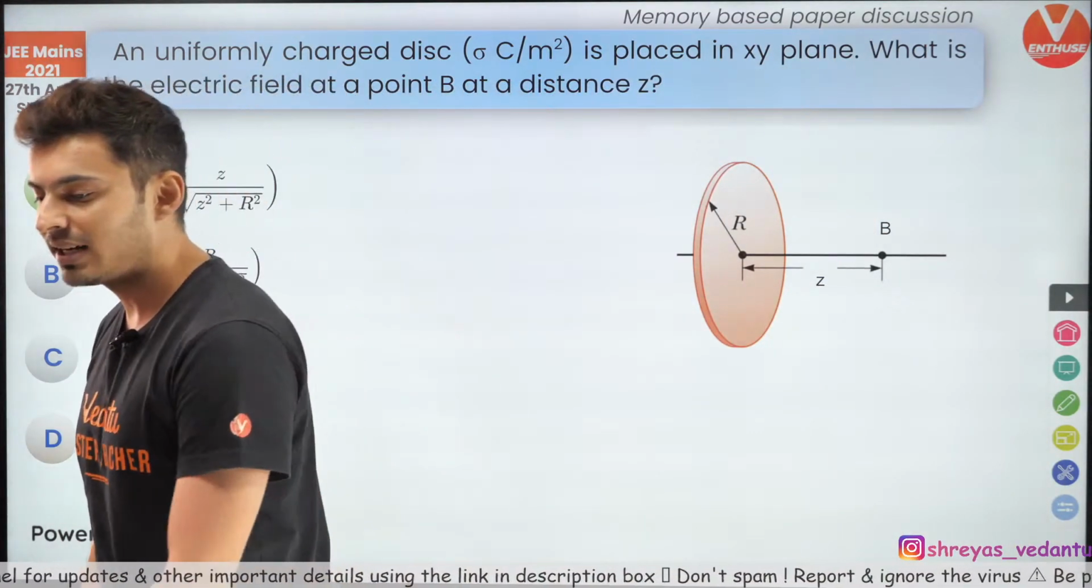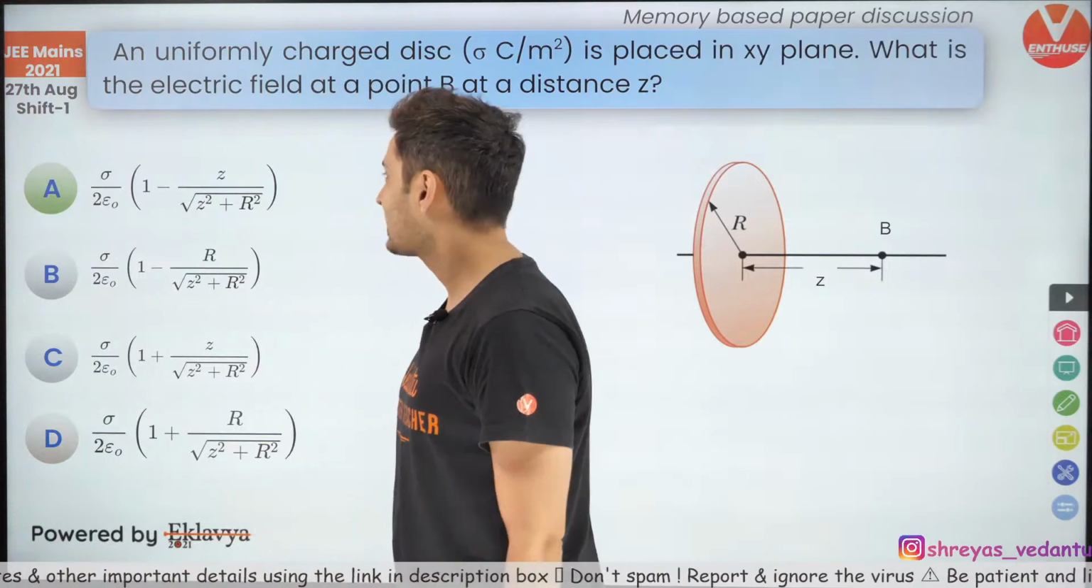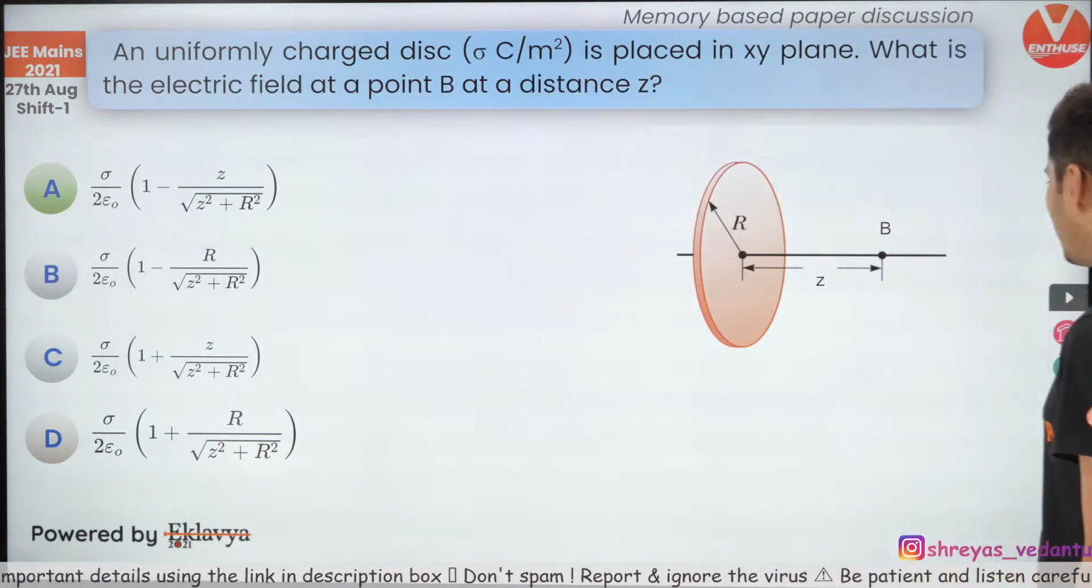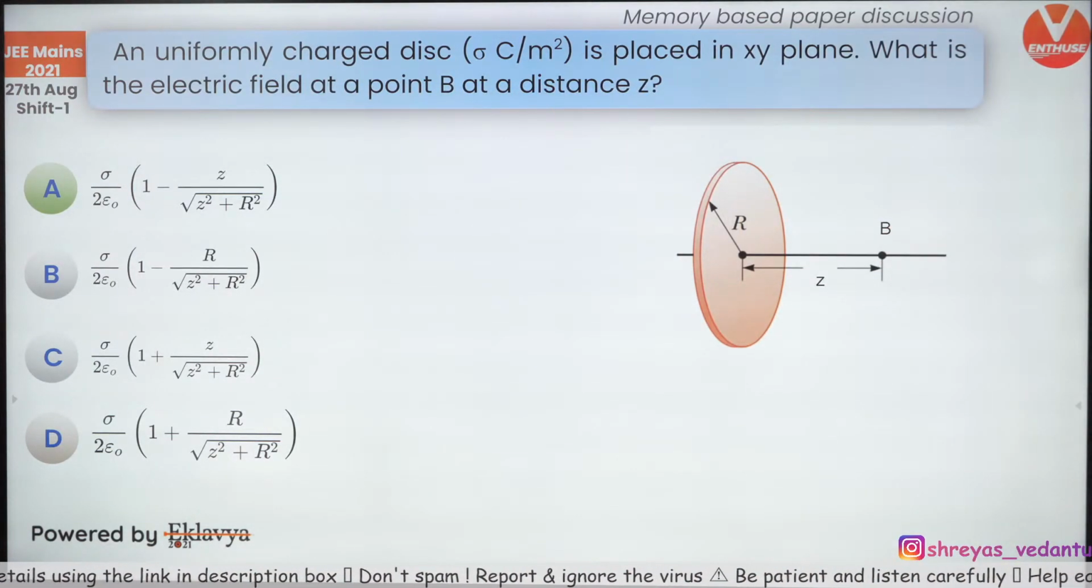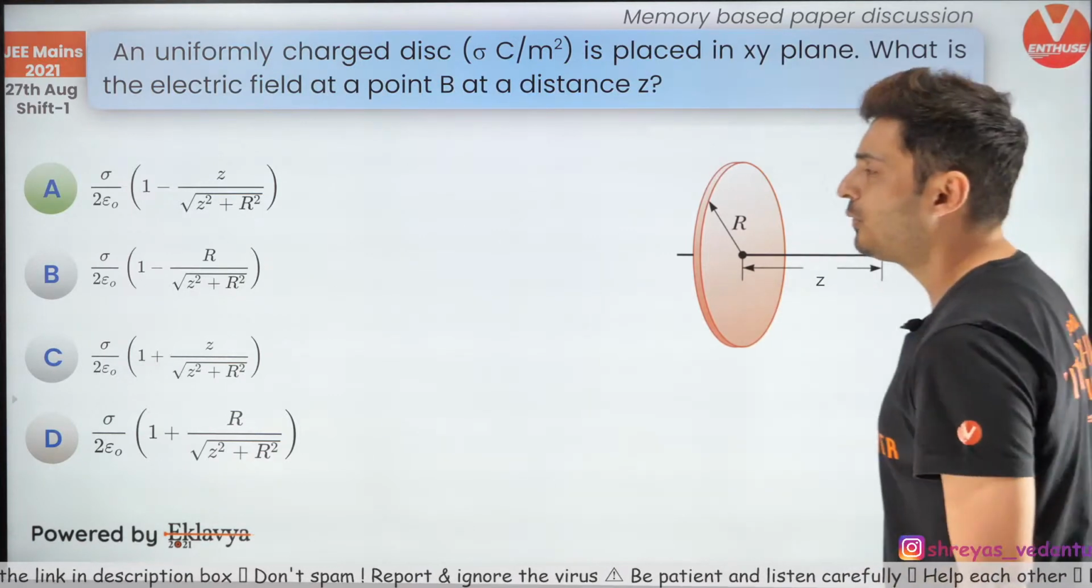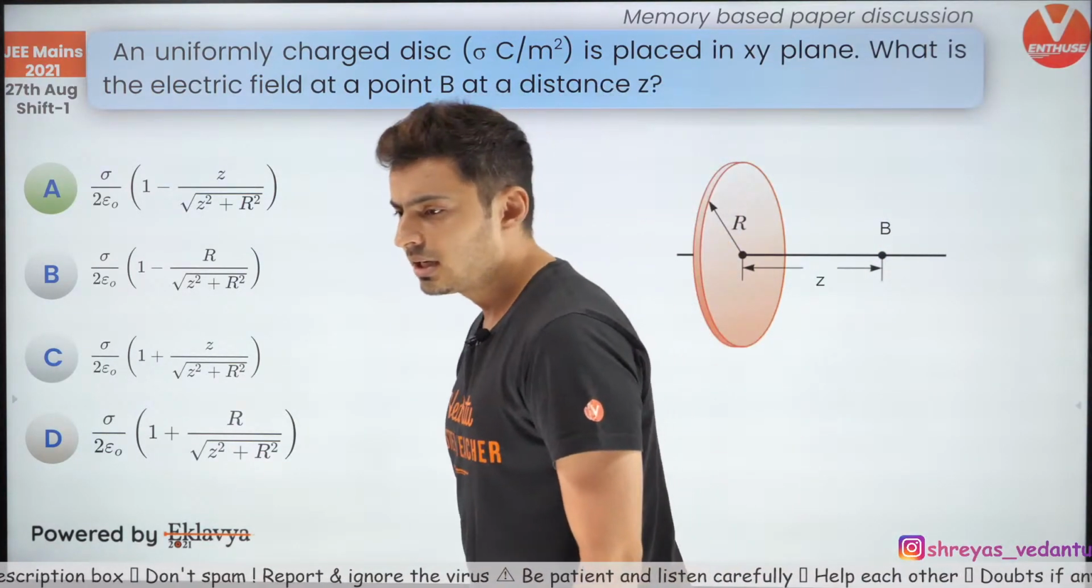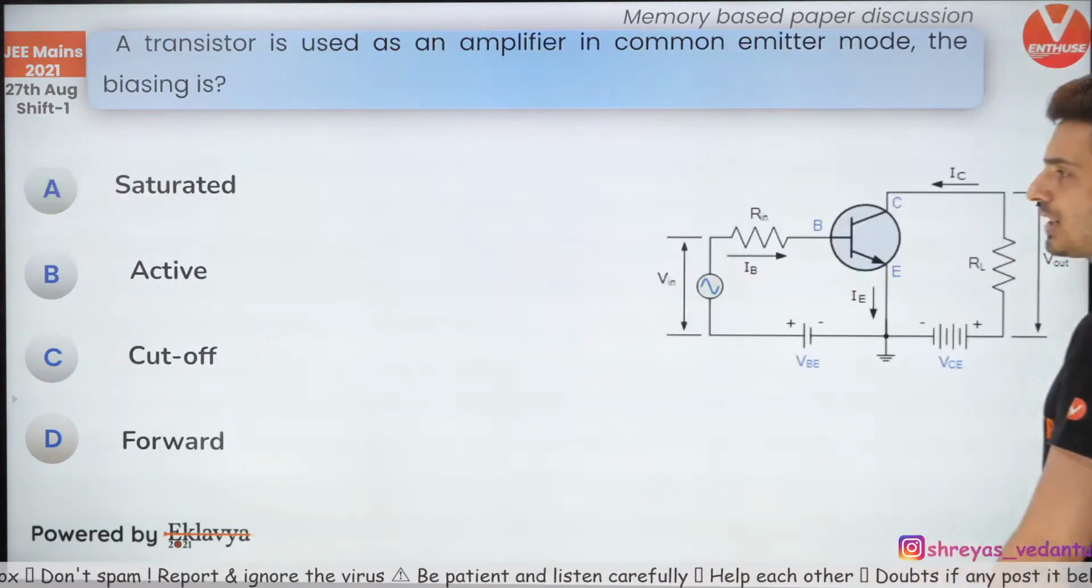Yes, you can remember it as 1 minus cos theta as well. Yep, you can do that. So it's a standard formula, guys, you should remember this. Okay, chalo, let's get moving to the next one. How many of you got it?